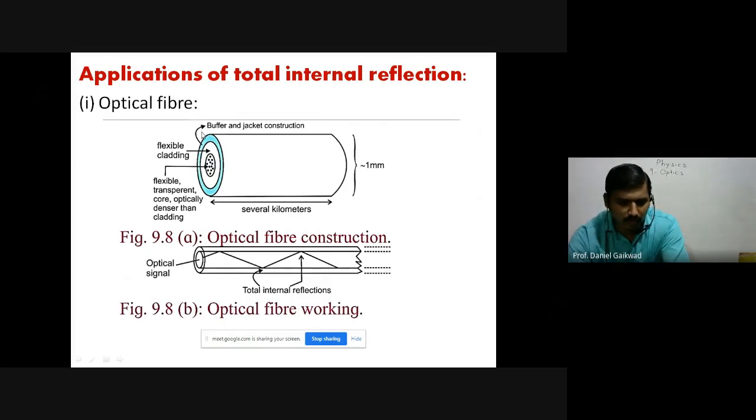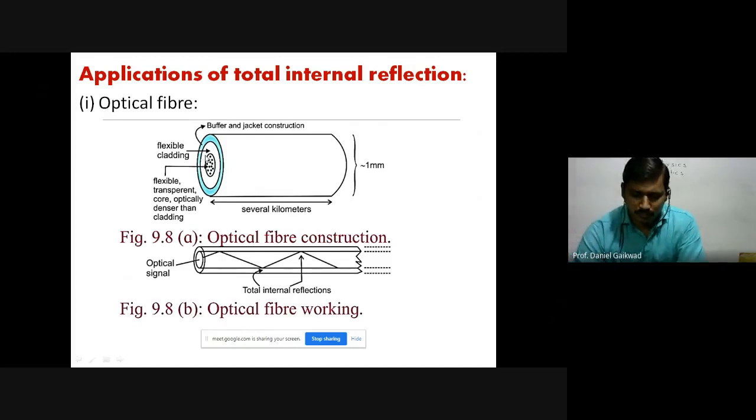Nowadays we know that optical fiber is used for internet connections. In Jio Fiber, the internet signals are provided with the help of the fiber, and through it the signal flows in the form of light waves.